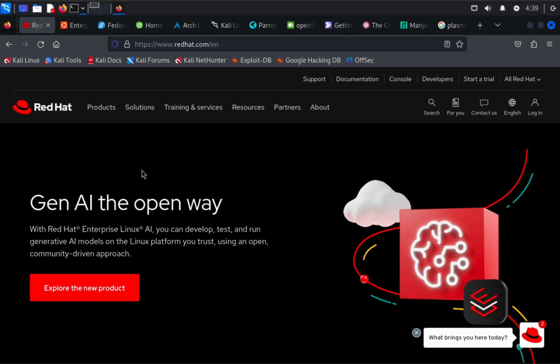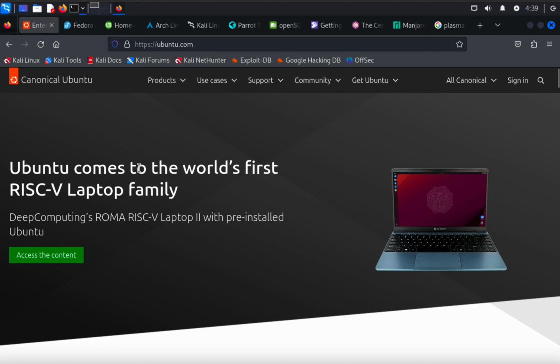Then there was one more Linux which was launched, that was Red Hat. Red Hat is a Linux which was released in 1994. In 1994, this Linux distribution targeted the enterprise market. So it was launched for enterprise purposes. Then Ubuntu is one of the most used operating systems nowadays for running a server or Docker.